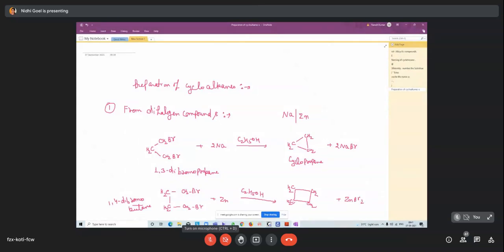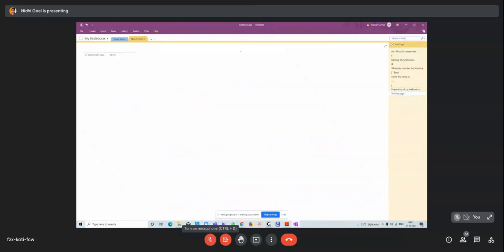So this is the first method for preparation of cycloalkanes, from dihalogen compounds. Ma'am, will you explain the mechanism? No, these are synthesis reactions, no mechanism required. If some special name reaction comes, then I will tell you about the mechanism.